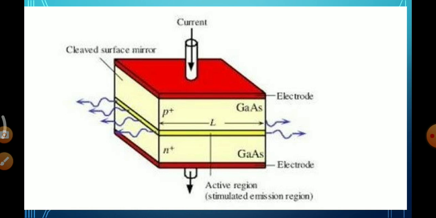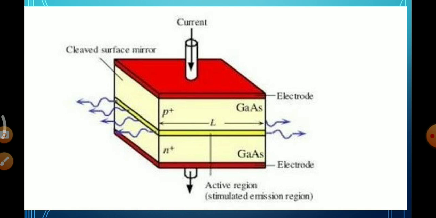Here the majority charge carriers in the P type, the holes, move away from the terminal and towards the junction. The majority charge carriers in the N type, the electrons, also move near the junction. So the diode is under forward biasing, and the charges are moved. Here the principle is the diode under the forward biasing condition. To produce laser we need three important things.